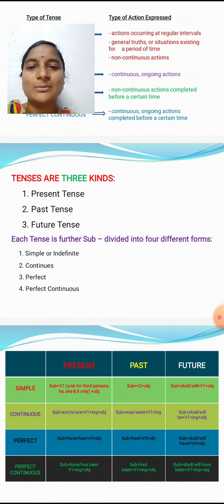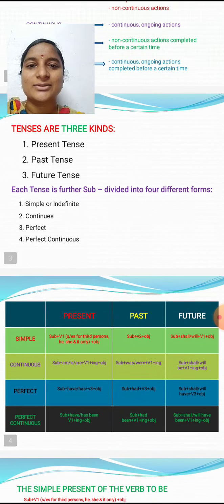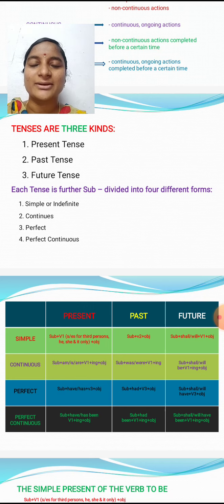In the same way, past tense has simple past tense, past continuous tense, past perfect tense and past perfect continuous tense. In the same way, future tense has simple future, future continuous, future perfect and future perfect continuous tense. So in total we have 12 tenses.